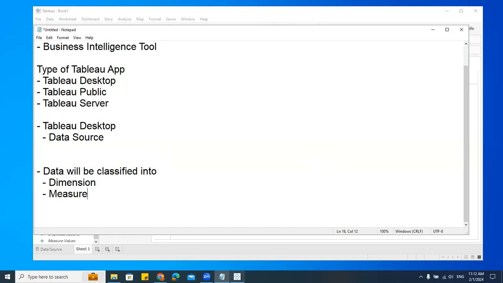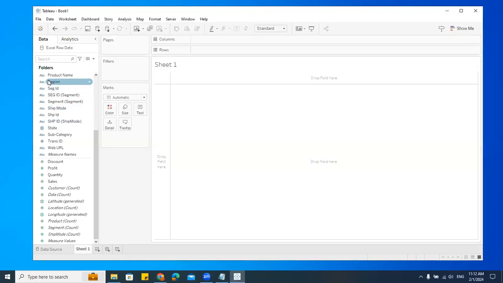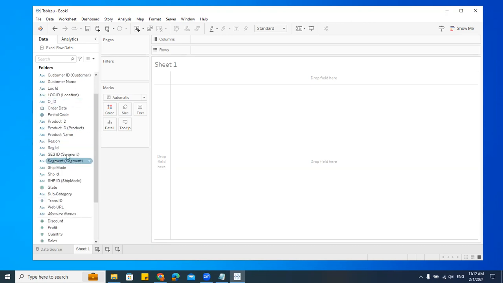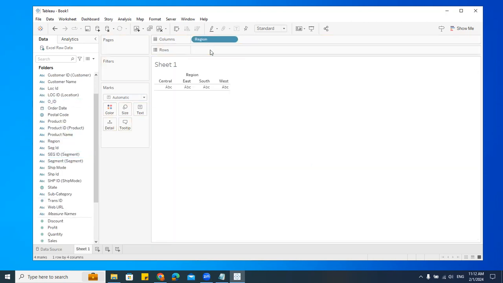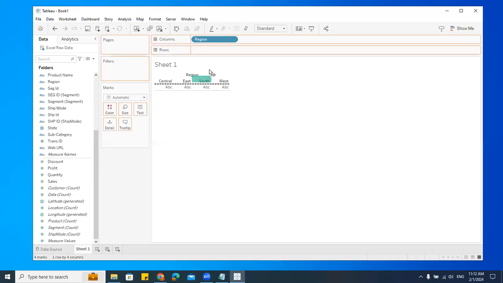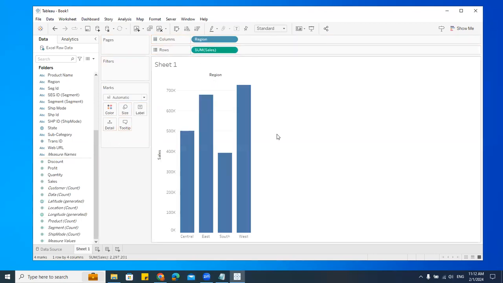Let me go back and I'll show you practically. See here, the dimensions. You can see that it's separated here. Which color is it? Let me just take one and put it here. Which color is it? Blue. Okay. Let me take sales and put it here. Which color is it? Keep this in mind. Very simple. If you understand this, creating charts is very easy in Tableau. This is very important.